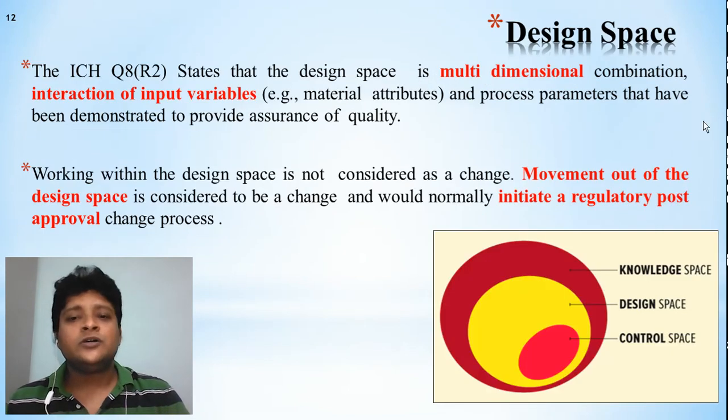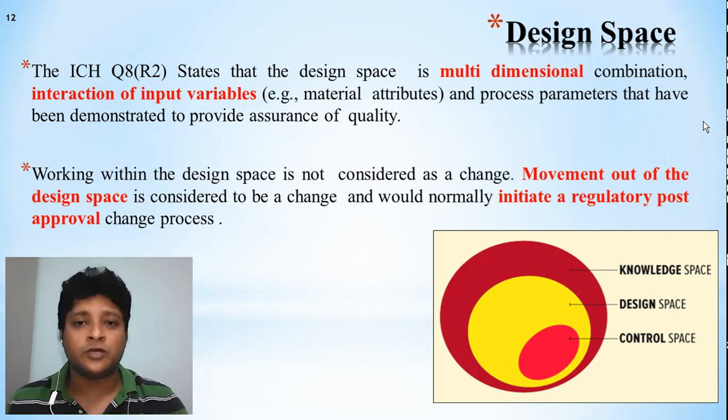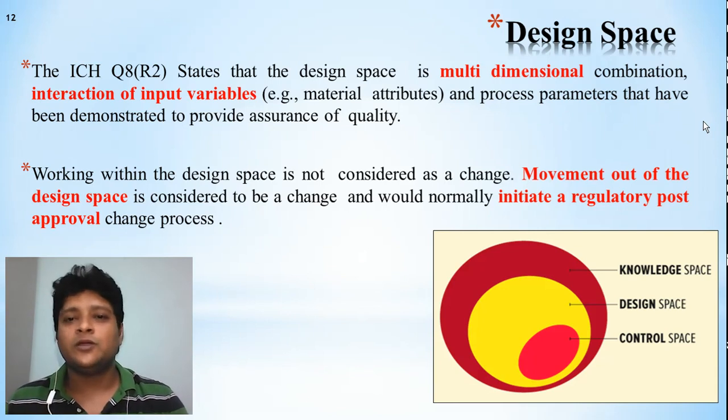So now this is called the design space. So design space, what it is telling, this is nominally the space which you are providing to the personnel, those who are working, to think something innovative. We are utilizing the brain, or we are utilizing the knowledge of the personnel, those who are working in the production area and the manufacturing area, by which the quality can be improved, that is called the design space.